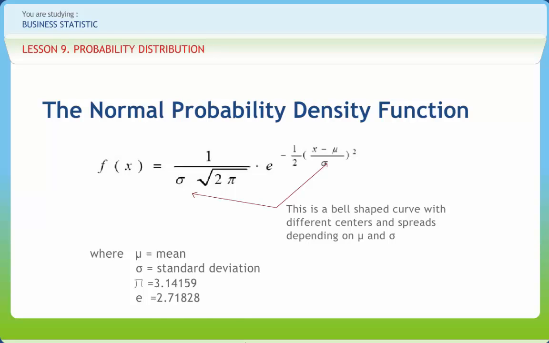Pi and e are absolute constants with values 3.14159 and 2.71828 respectively. It may be noted here that this distribution is completely known if the values of mean, mu, and standard deviation, sigma, are known. Thus, the distribution has two parameters, mean and standard deviation.